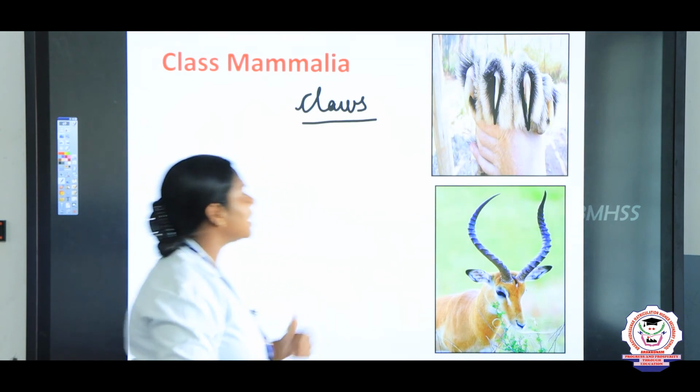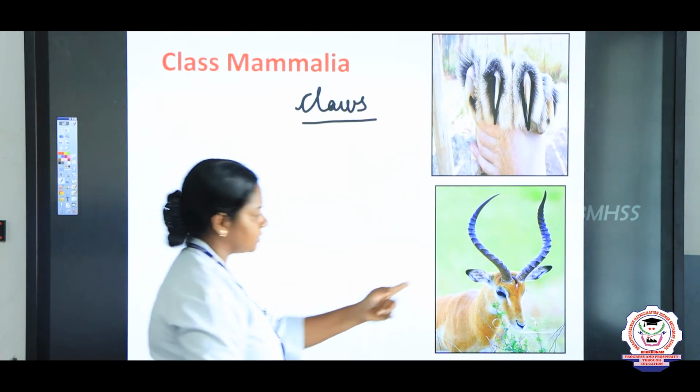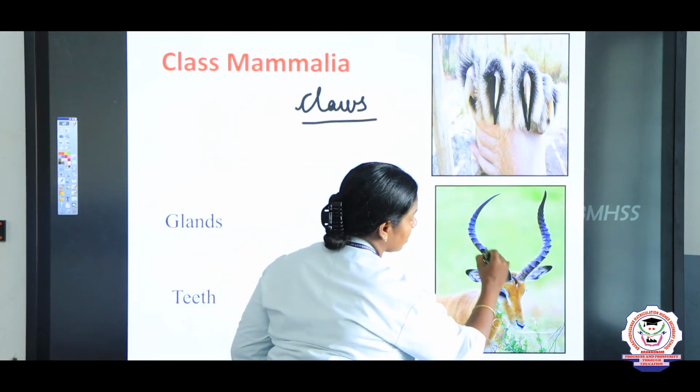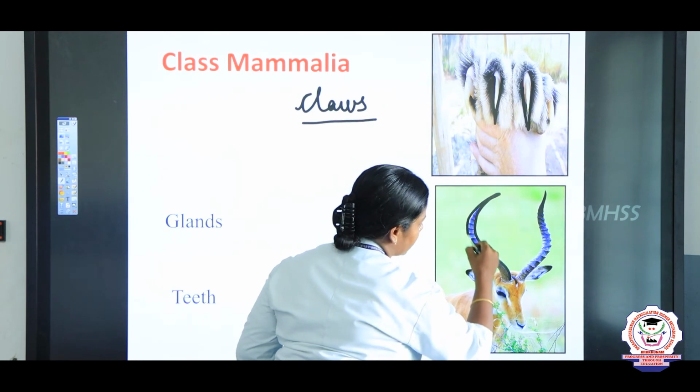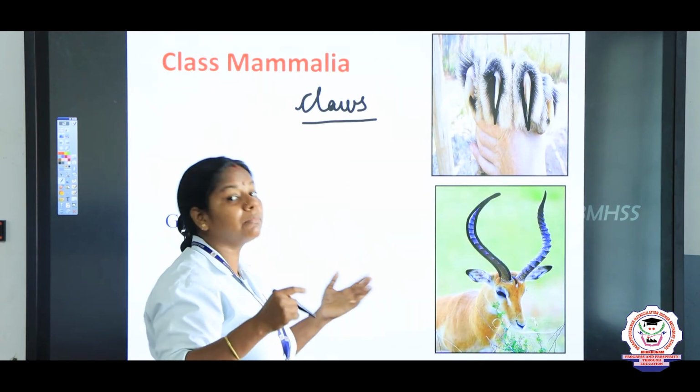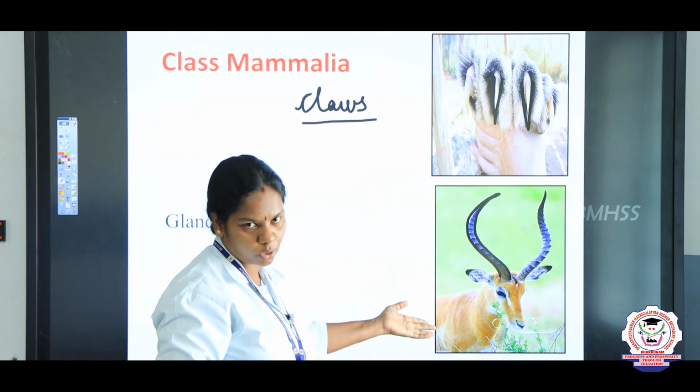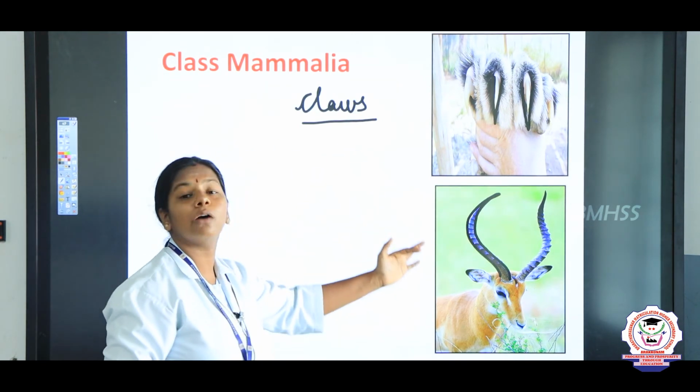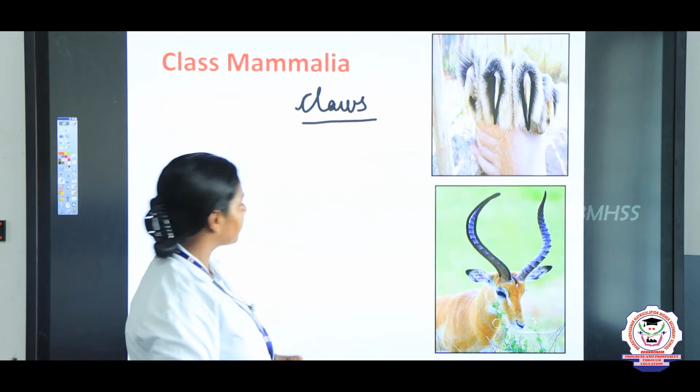And some other modifications are horns, right? You can see the horns. It's very beautiful, no, children? Horns. And some organisms possess the hoofs also. So, these are all the outgrowths of the skin.